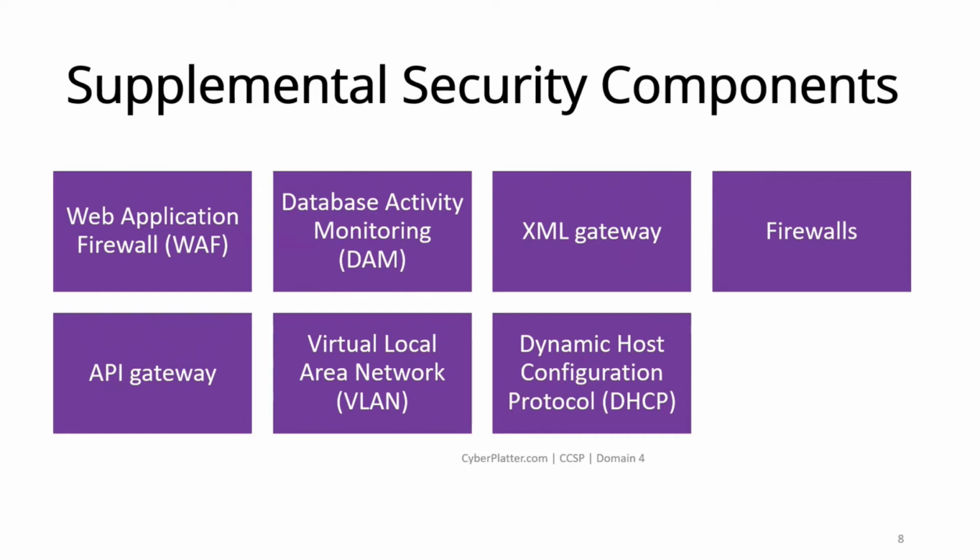A DHCP server in an environment selects an IP address from the allowed range, that is, the range of IP addresses owned by the organization, assigns it to a specific device, and keeps a record of which devices have which addresses. When the use of the address is terminated, the address goes back into the pool of allowed addresses and the DHCP server can reassign it to another machine or the same machine.